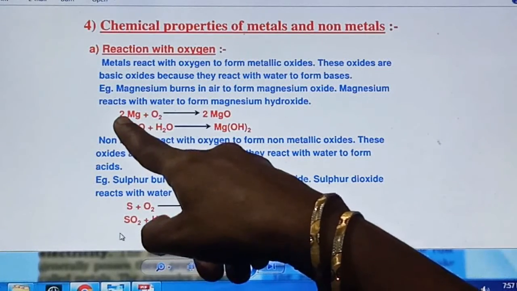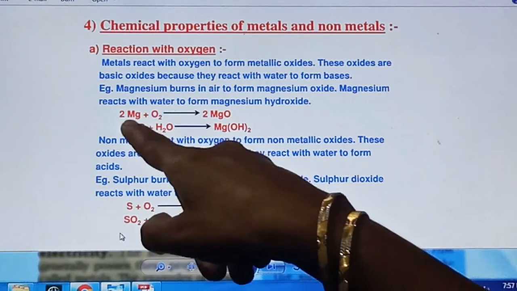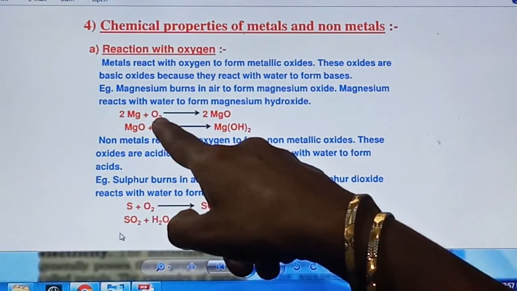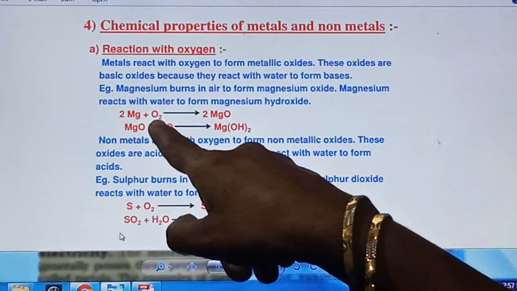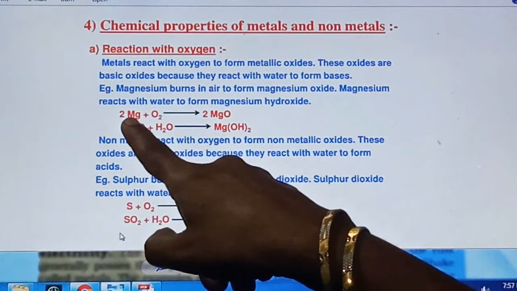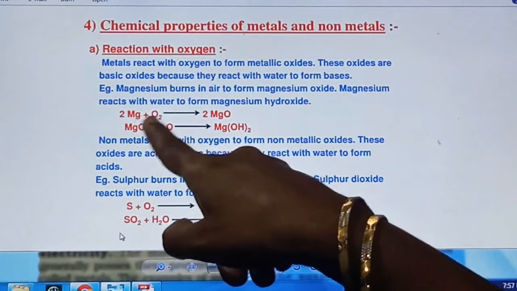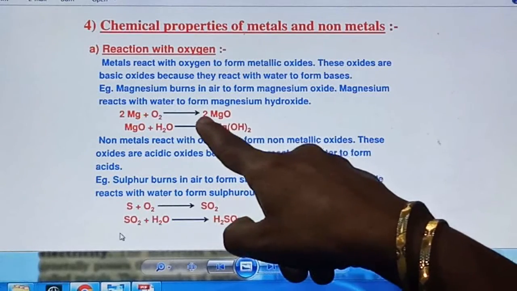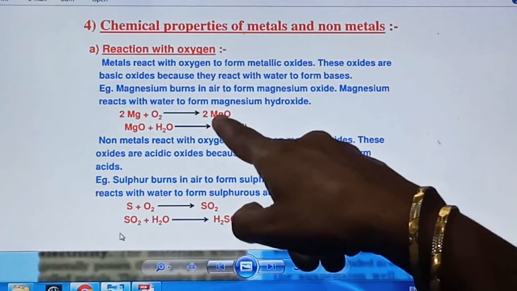So now we have 2 atoms of magnesium and 2 atoms of oxygen, O2. One molecule of oxygen means 2 atoms of oxygen. So one magnesium atom plus one oxygen atom gives magnesium oxide, MgO. Like that, 2 molecules of MgO we are getting in this reaction.